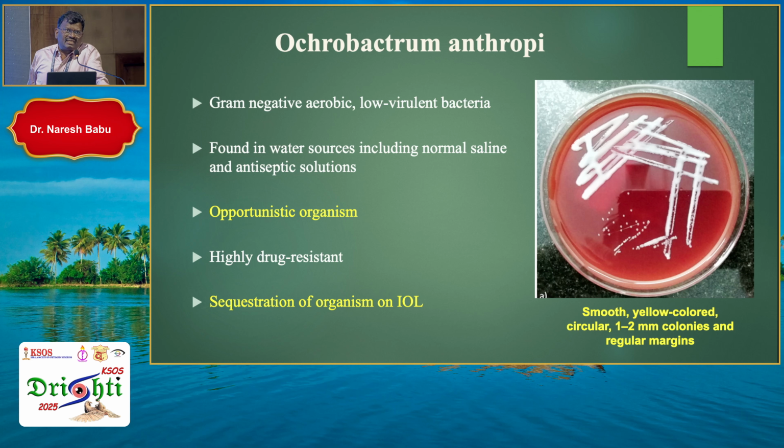The second rare gram-negative organism was Ochrobactrum anthropi. This also I came across for the first time.